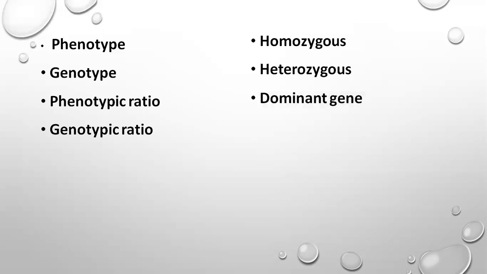Dominant gene. The gene that expresses its character in the heterozygous condition. Recessive. The gene that fails to express its character in the heterozygous condition. For example, capital T, small t. Here capital T is dominant, small t is recessive. So the dominant gene is expressed. Next, hybrid. The progeny obtained by crossing two parents that differ in characters.